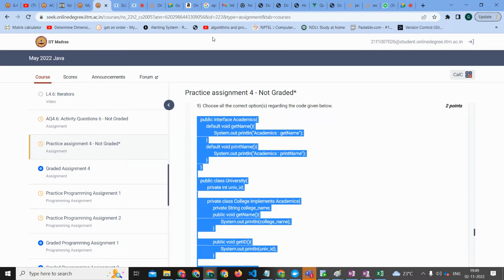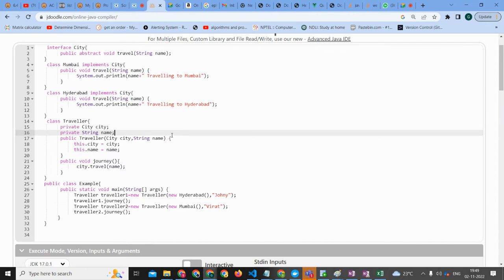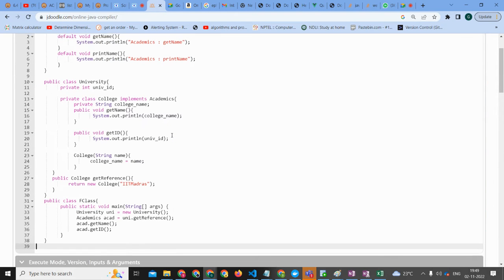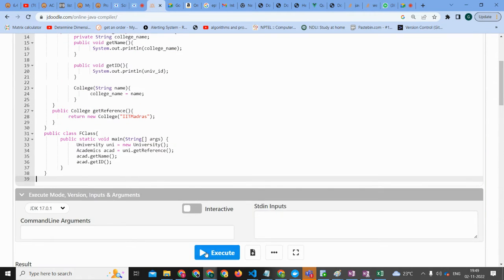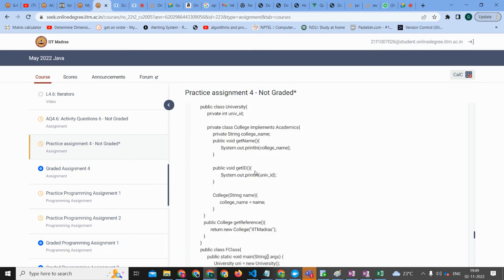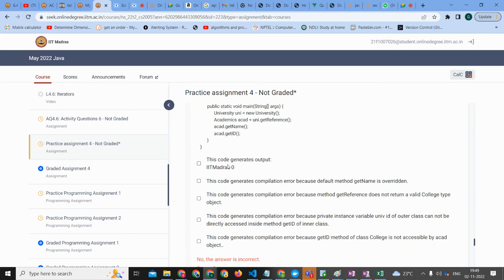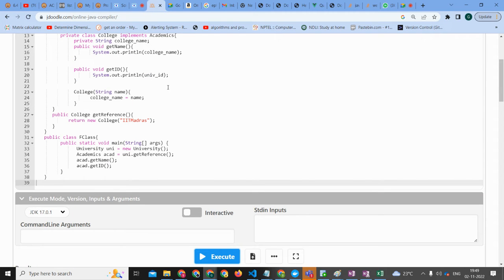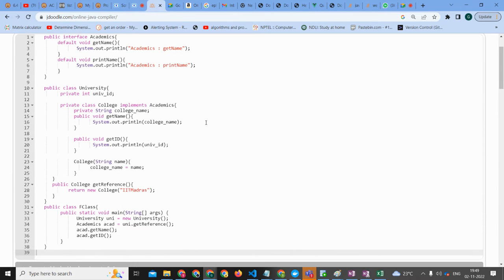Great. So here we are, let me run this. The question is asking, what will be the output? Is it a compilation error or something like that? Let's explore the code. Aish Gupta, can you help us explore the code?